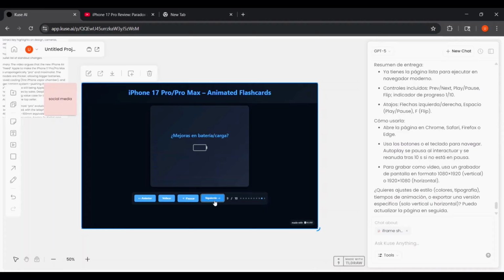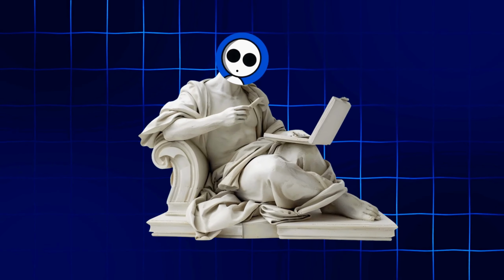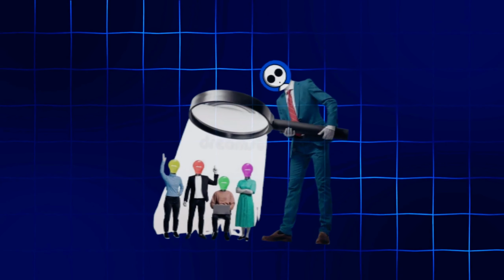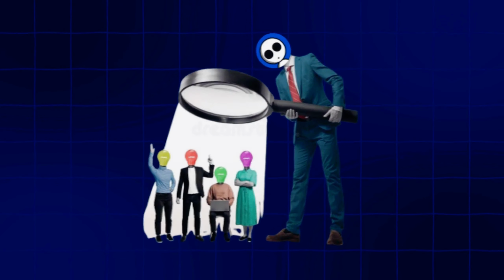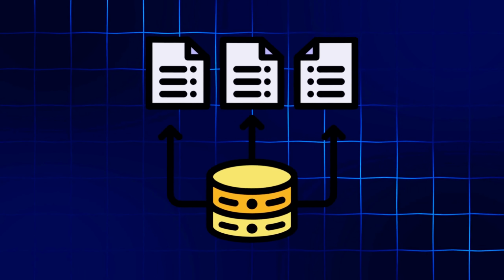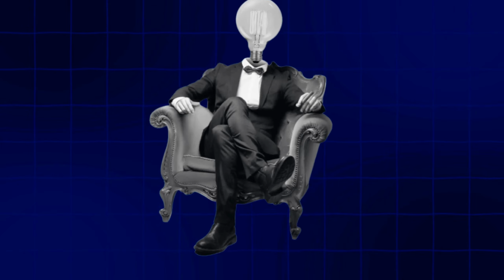You can also have QSAI generate entire web pages or analytics dashboards based on the information. This is especially useful if you're analyzing multiple videos or pulling insights from different types of content. Basically, instead of just watching videos and taking notes, you're turning that information into structured data you can actually use.